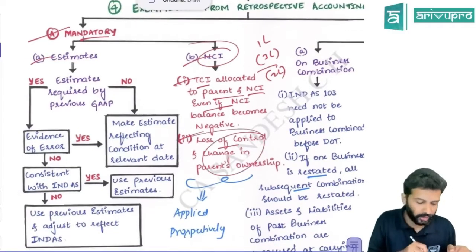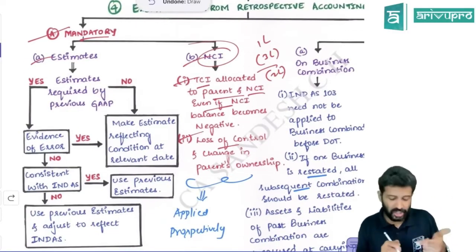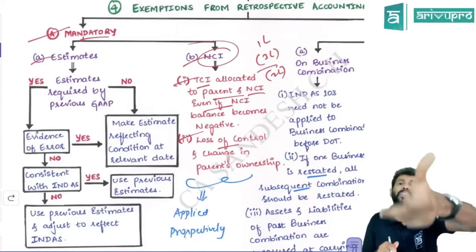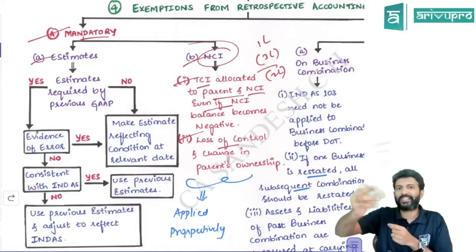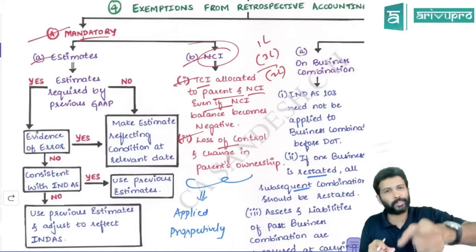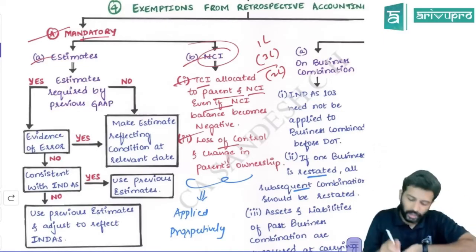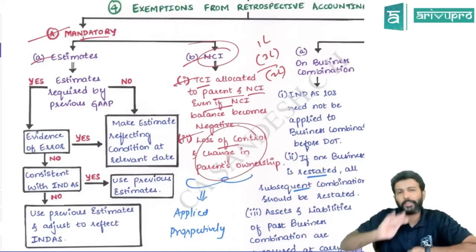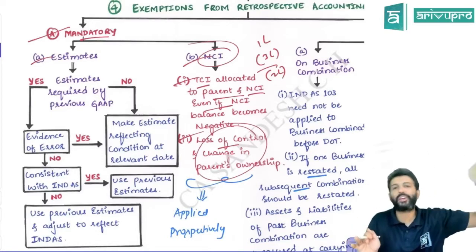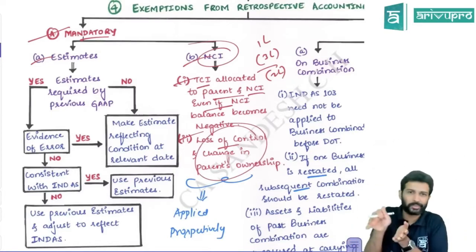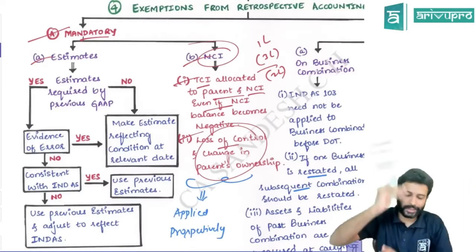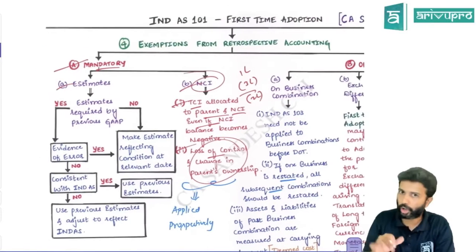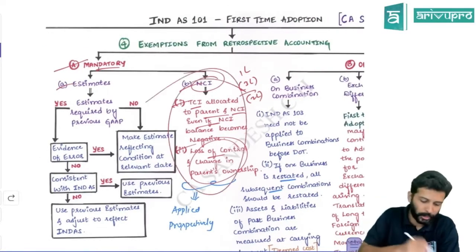Similarly, loss of control while accounting, and change in parent's ownership. Like parent had 60% shares, they purchased another 10% share. All this we say is a transaction happening between equity participants. Any gain or loss is transferred to other equity. So all these transactions, we do it only from the date of transition, not before that, because accounting standard treatment and Ind AS treatment with respect to these are different. So you don't have to break your head in that regard. Do it only prospectively is what Ind AS 101 is saying. It's not an option, it is compulsion. These you have to do compulsorily.